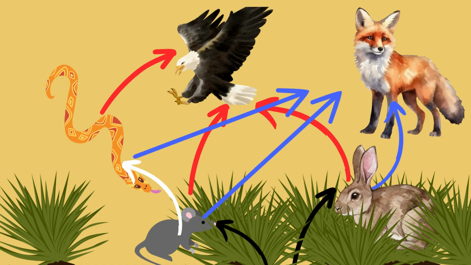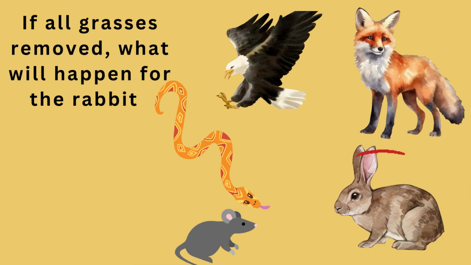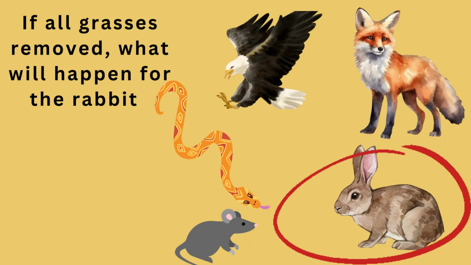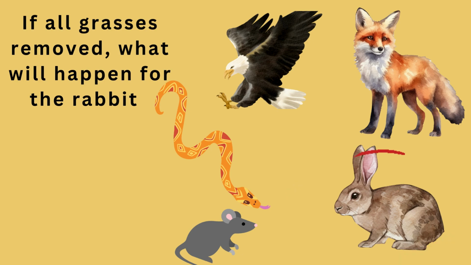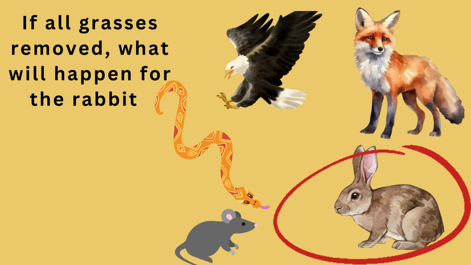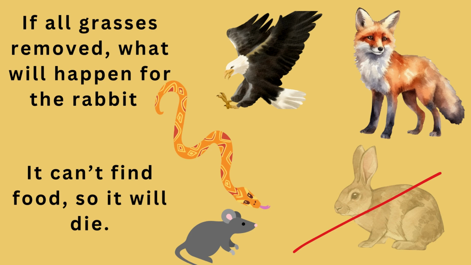So here, a famous example of a food web, we have grasses that are eaten by some animals like the rabbit and mouse. So the question here: what happens if all the grass is removed from this ecosystem? What will happen to the rabbit? Yes, we know that rabbits feed on grasses, so they gain their energy from the grasses. If there are no grasses, they will die or they will move to another place, another area.